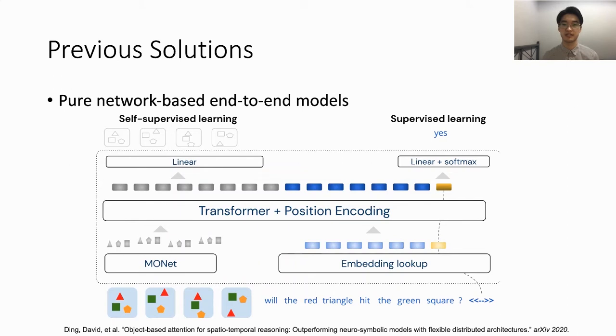Previous solutions can be divided into two streams. The first stream is pure network-based end-to-end models. They typically leverage end-to-end neural networks with powerful attention modules to extract features from both video frames and question words to get the answer directly. However, these models are non-transparent and they do not model the object's dynamics.